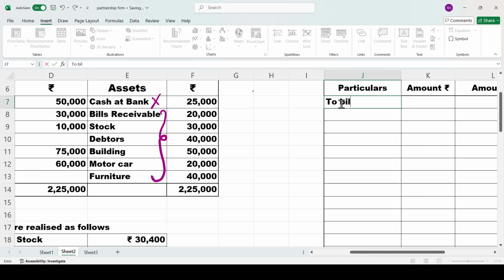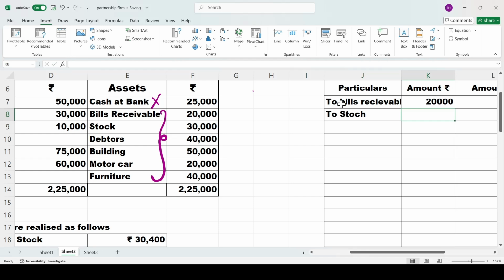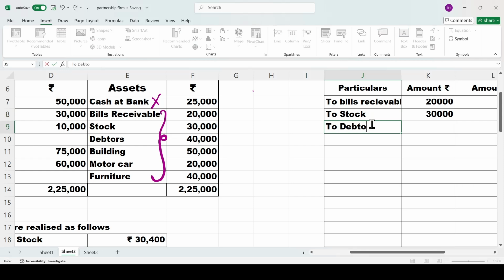First one, what do you have? To bills receivable. How much is the amount they have given? They have given 20,000. Come to the next one. I hope you are observing. Next one is to stock. Stock is how much? 30,000. Come to the next one, to debtors. Debtors is how much? 40,000.